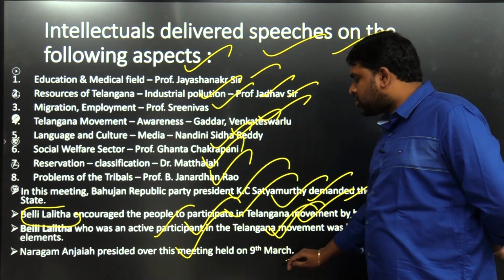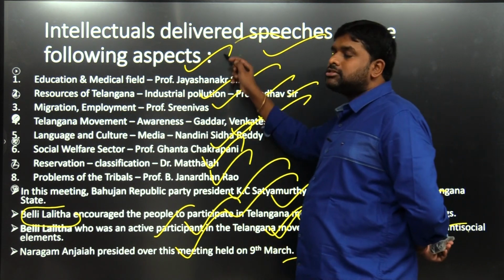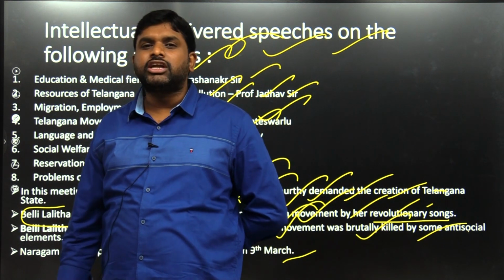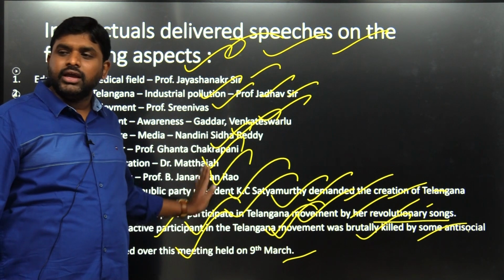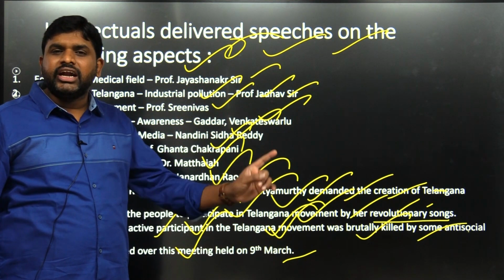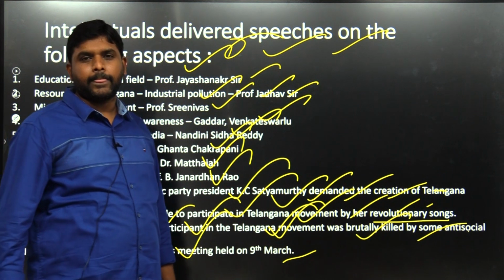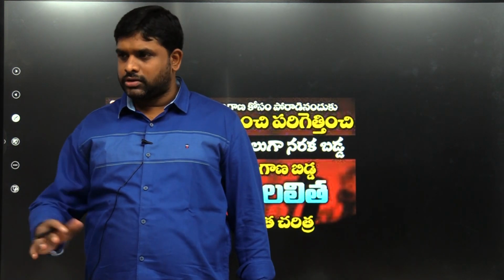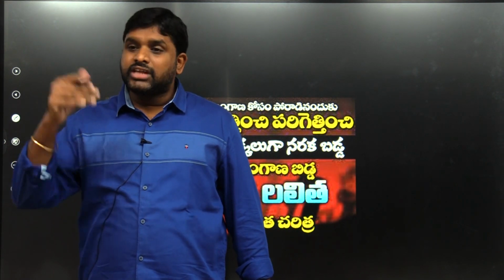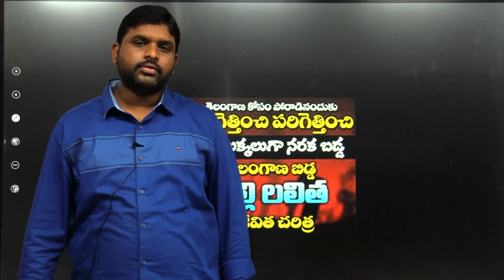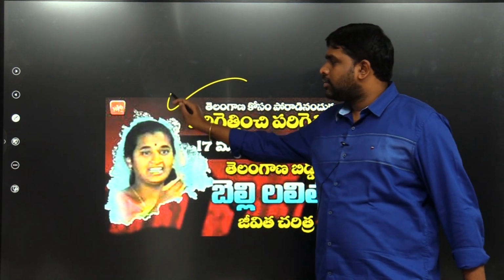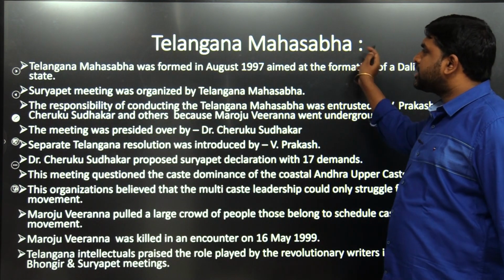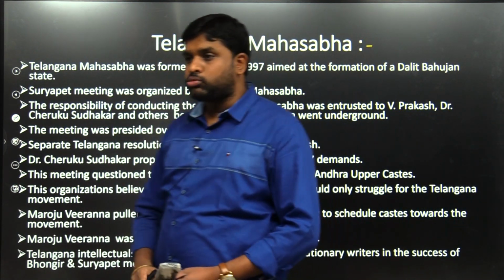Nargam Anjaya presided over this meeting, which was held on 9th March. These are the intellectuals who spoke to the 40,000 people. Big leaders and intellectuals were at the Bhuvanagiri meeting. The big meeting after the 1969 movement was the Bhuvanagiri meeting. Belli Lalita is the one in Virata Parvam. Next, Telangana Mahasabha, we will discuss tomorrow.